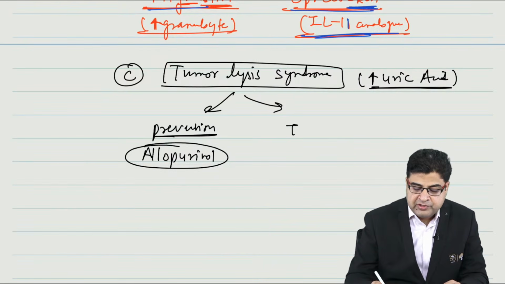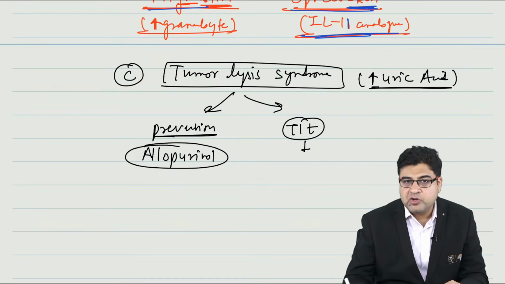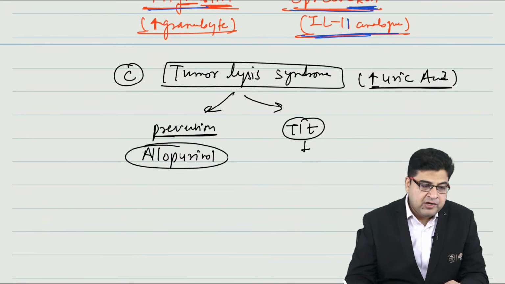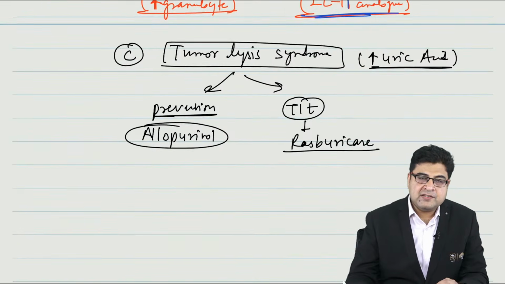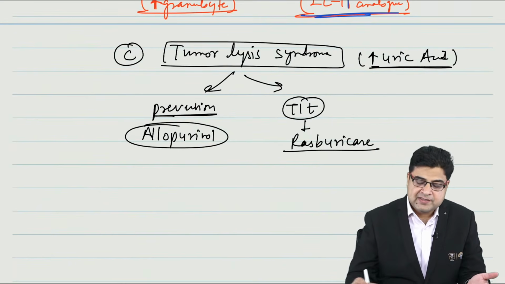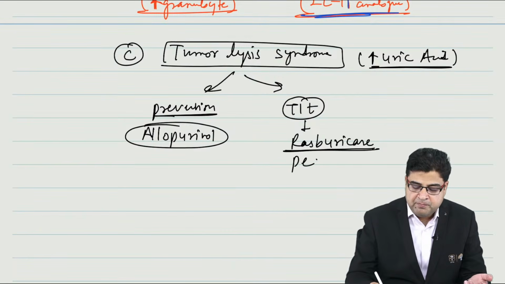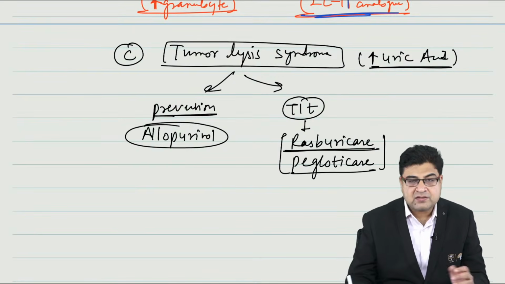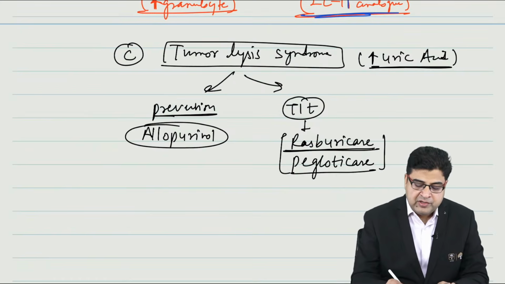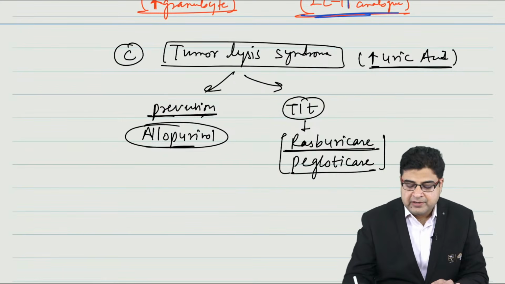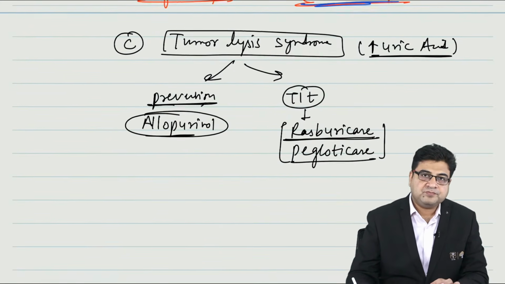But if this question is asked to you, what is the treatment of tumor lysis syndrome? You can mark the medicine as rasburicase, a uricase enzyme. Uricase enzymes like rasburicase and pegloticase are the medicines which I can use for the treatment of tumor lysis syndrome. So prevention is by allopurinol, treatment is by rasburicase and pegloticase.